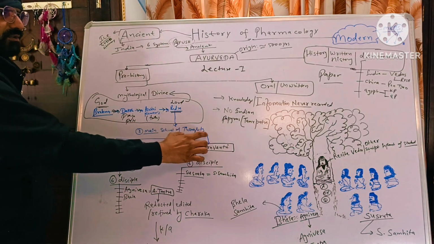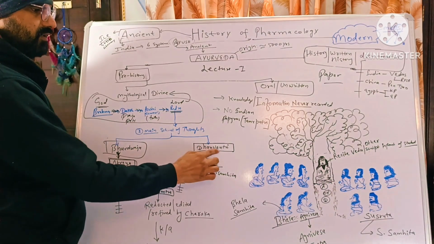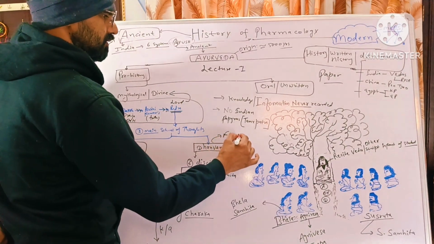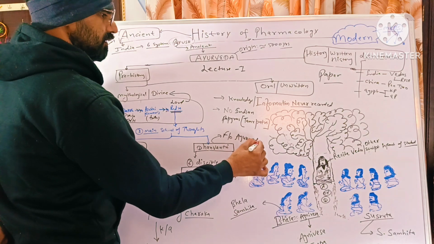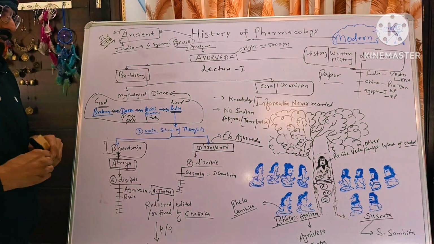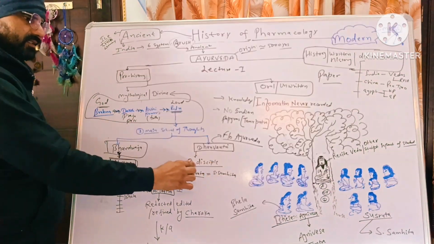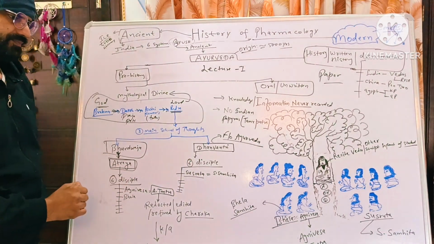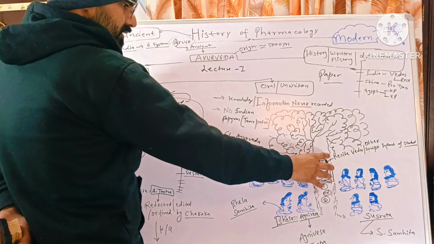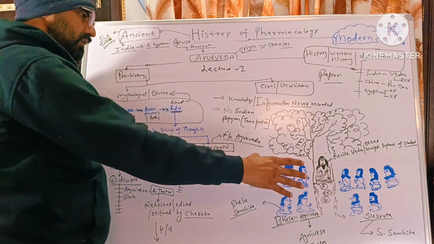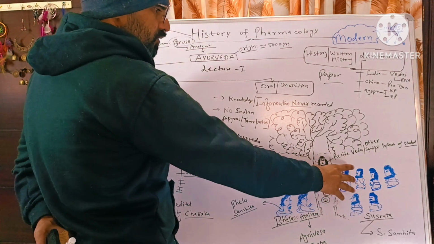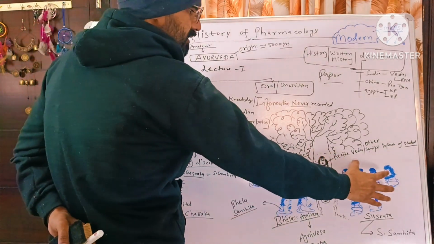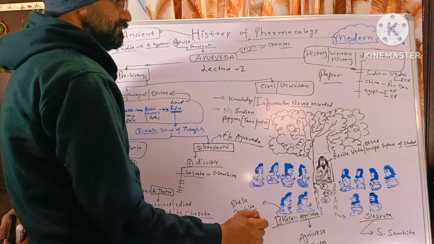But the second school of thought believes that Dhanvantri, who is also known as father of Ayurveda, had 6 disciples, and here Atreya also had 6 disciples. So these are the 2 schools of thought: one according to Bhardwaj and one according to Dhanvantri.